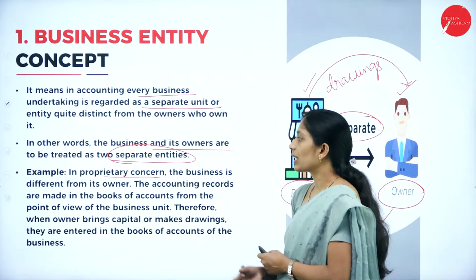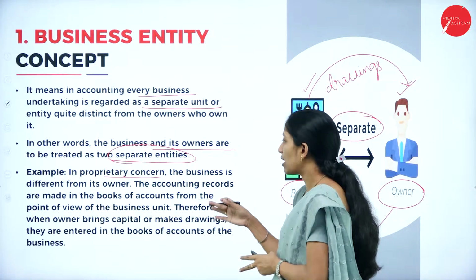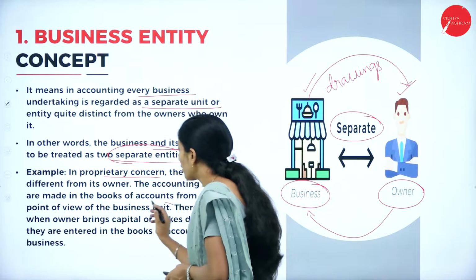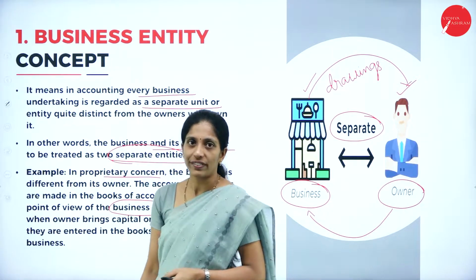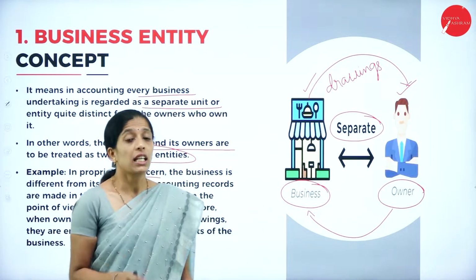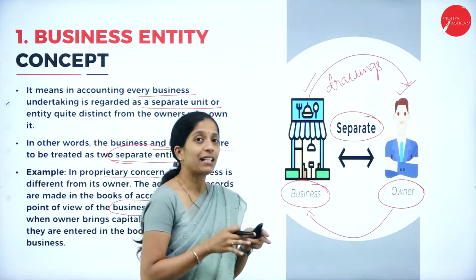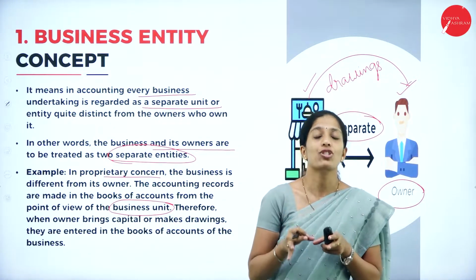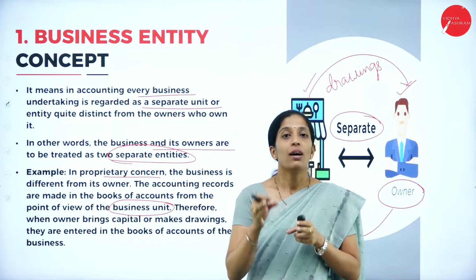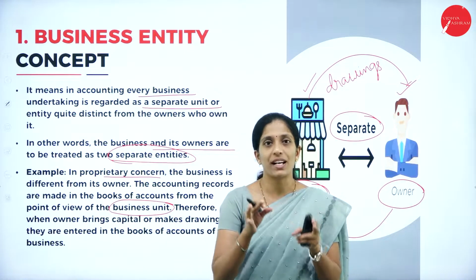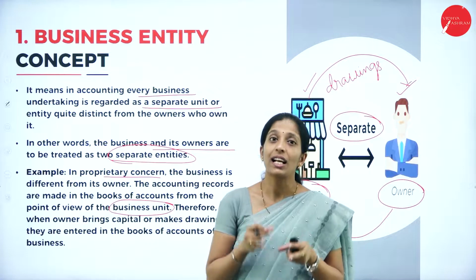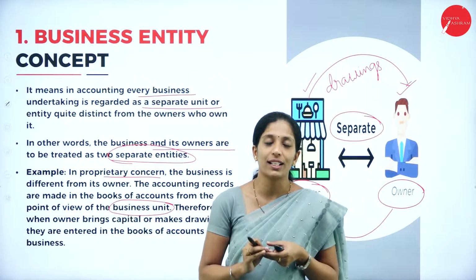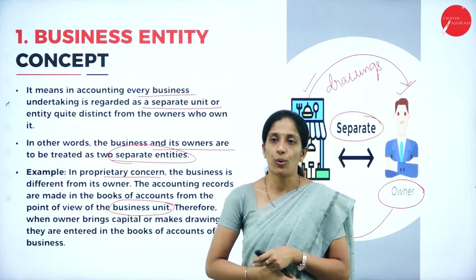So the accounting records are made in the books of account from the point of view of the business unit. Whenever they maintain the books of accounts of the organization, the accounting is not maintained as per the requirement of the owner. It is the organization's transaction. Business transactions will be separately recorded in the accounting, and the results of the business are confined only to the organization, not that of the owner.